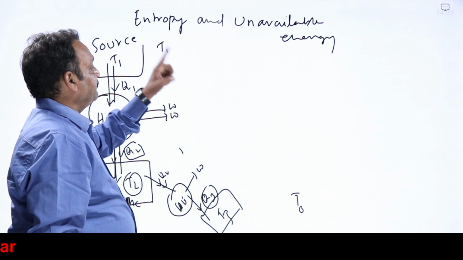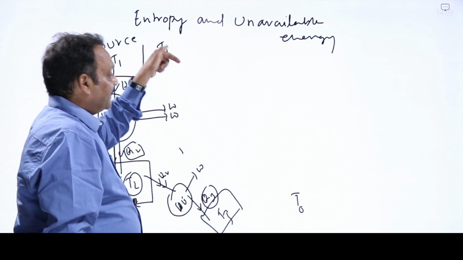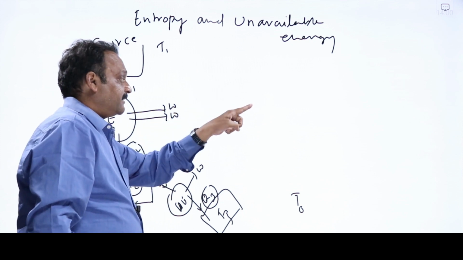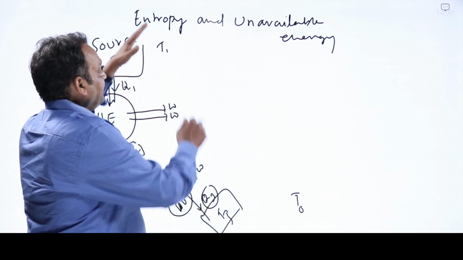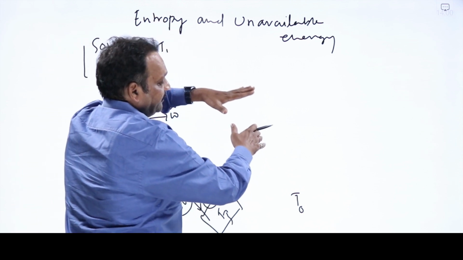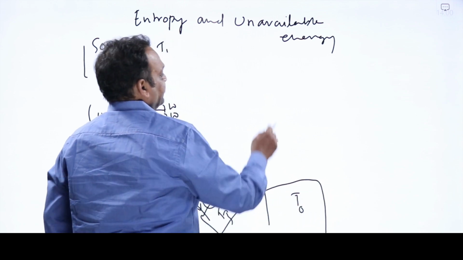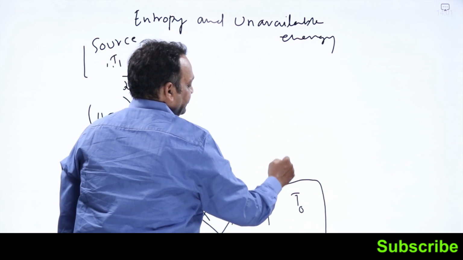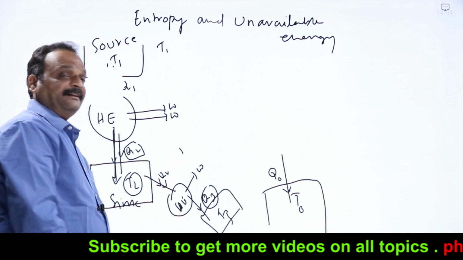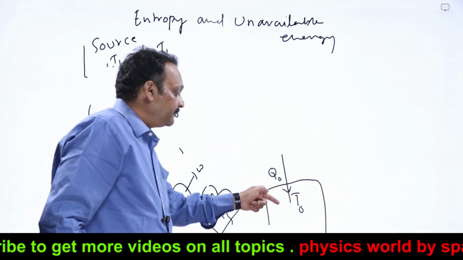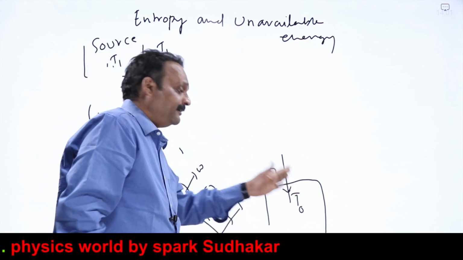One heat engine runs between T1 and T2. It rejects Q2 into the sink. Another heat engine runs between T2 and T3. That rejects Q3 into the sink. Another heat engine runs between T3 and T4. That rejects Q4 amount of heat into T4, like that. From higher temperature, some heat keeps on getting rejected into lower and lower temperatures. Now there is one last heat engine which takes some heat from the source and rejects some Q0 amount of heat into this lowest temperature in the universe, called T0. That Q0 becomes permanently unavailable in the universe, because that can never be converted into energy.